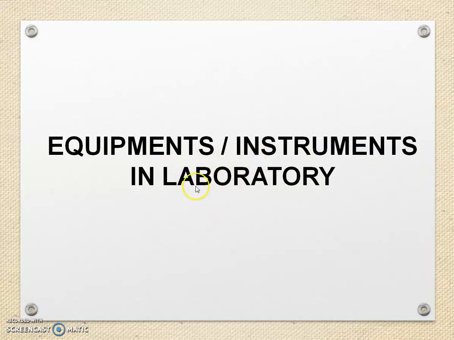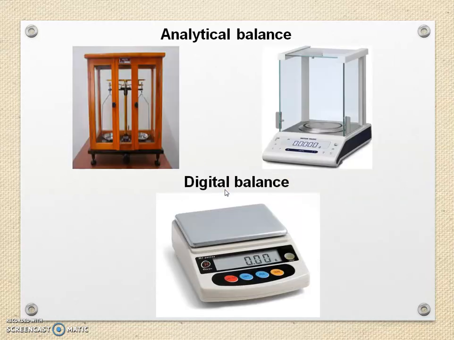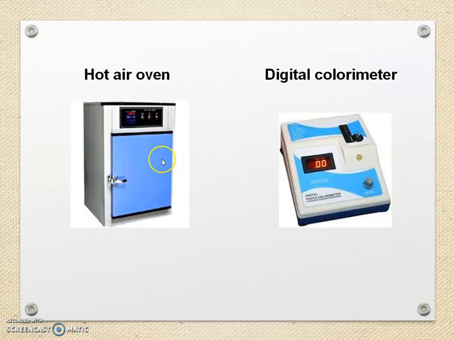Equipment and instruments in the laboratory. Analytical balance. This is the analytical balance, and this is also an analytical balance, and it is the digital balance. It is a hot air oven. Digital colorimeter.